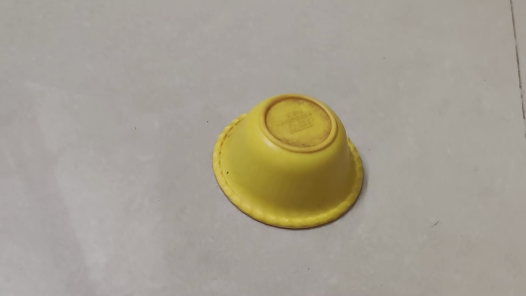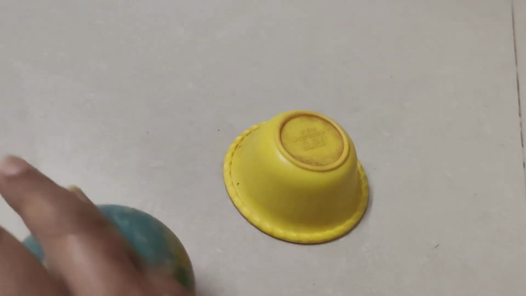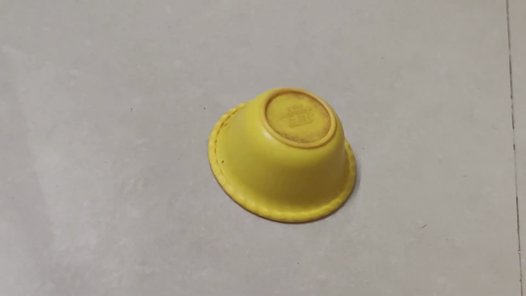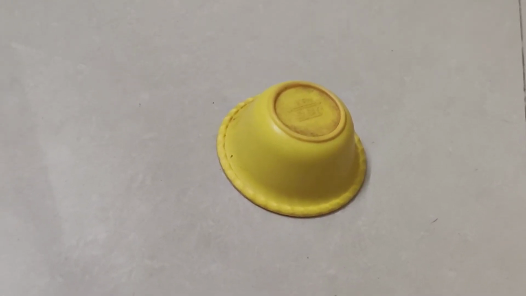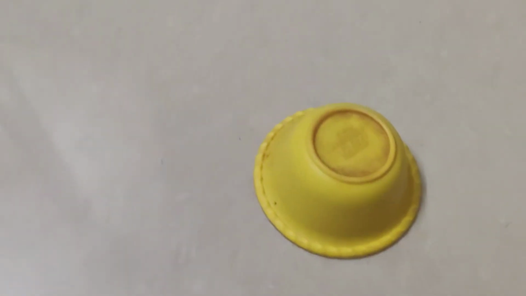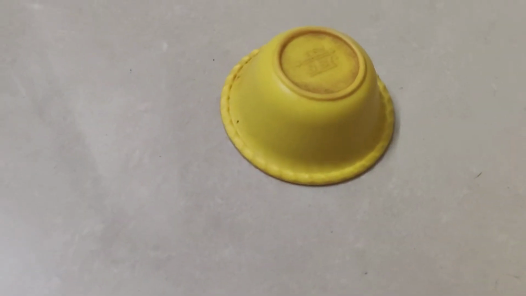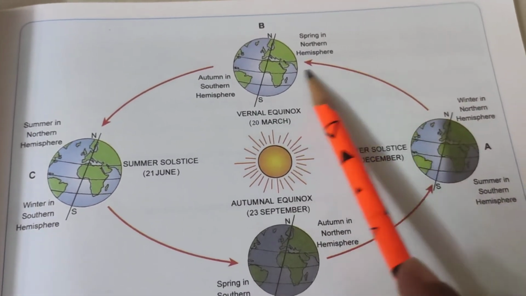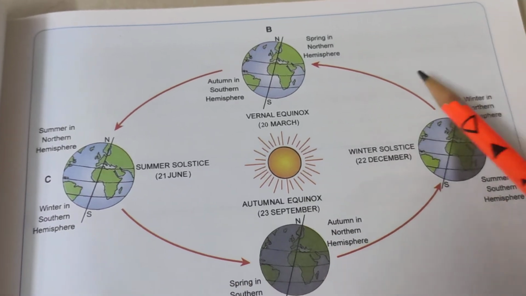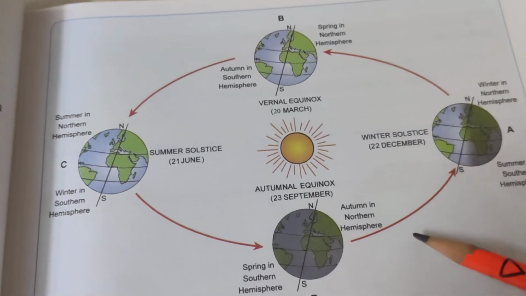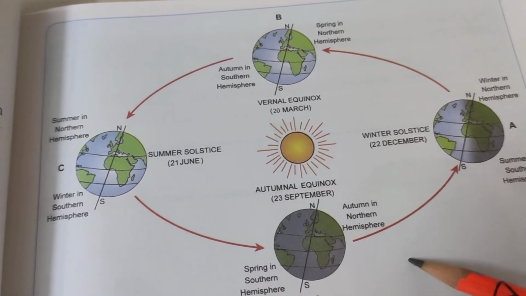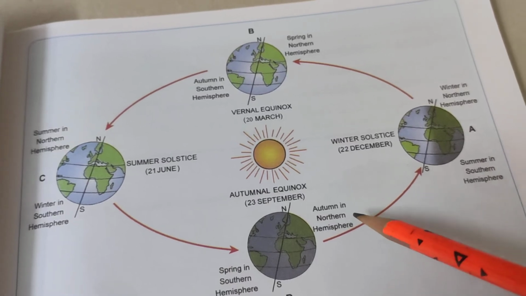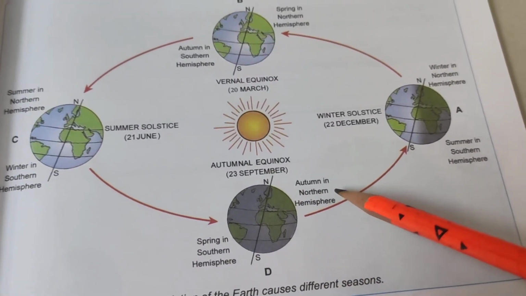Now, what is elliptical? Elliptical means oval shape. What is oval shape? You know the shape of an egg, that is an oval shape. So we can see this elliptical shape, like an egg. Anyway, this diagram you have to memorize. If you memorize this diagram, then you can easily explain the solstice.